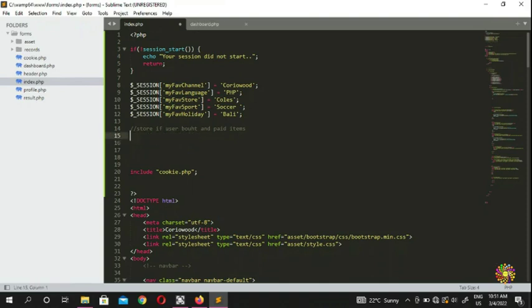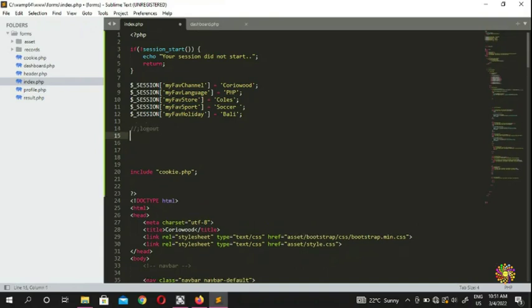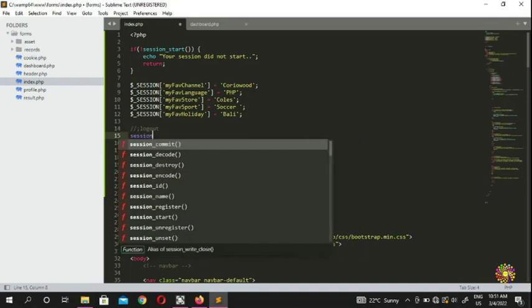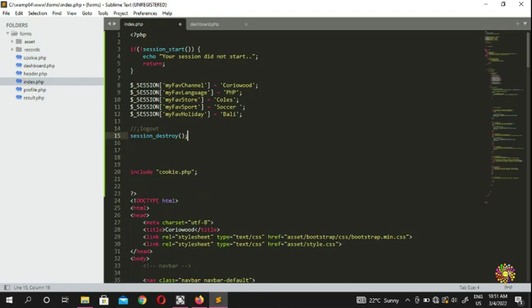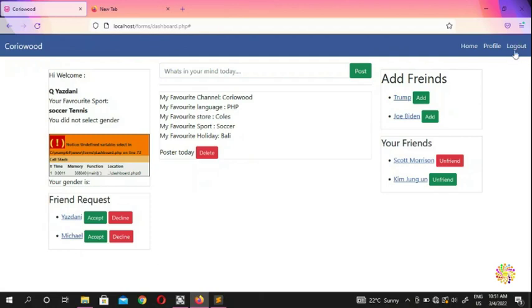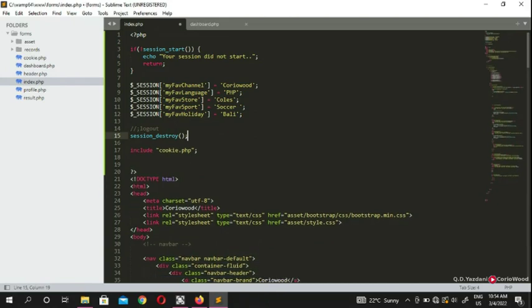And the last one but not least, when the user wants to get out, log out, you should destroy the session. So it goes session destroy, because this destroys the session. When at the end the user comes in and wants to log out, you should destroy the session, because you don't want your website to remember the session. So when the user wants to get out, you should destroy the session.